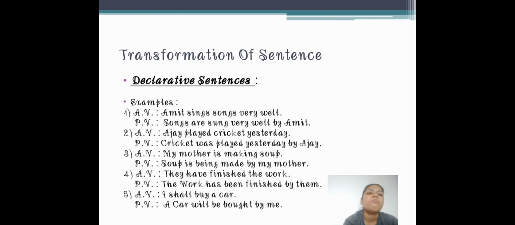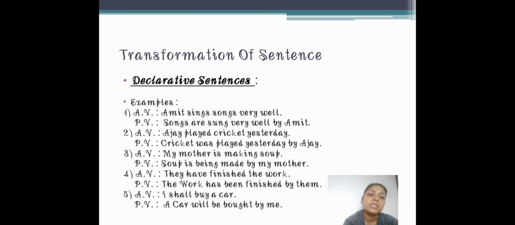Being, and the past form of make is made, by my mother. Soup is being made by my mother. See the sentence structure of passive: object plus verb, that is past form, plus by plus subject. Clear?